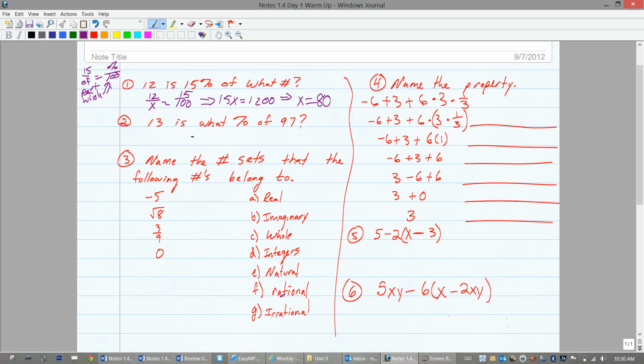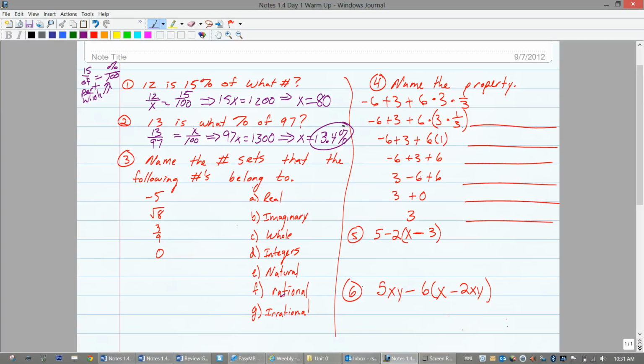13 is what percent of 97? 13 is, so it's 13 over. What percent? We don't know the percent, so that's going to be our x. Percent over 100 of 97. Which then turns out to be 97x equals 1300, which is then what? 13.4%. By the way, the question was what percent, so we should probably say 13.4% instead of just 13.4.